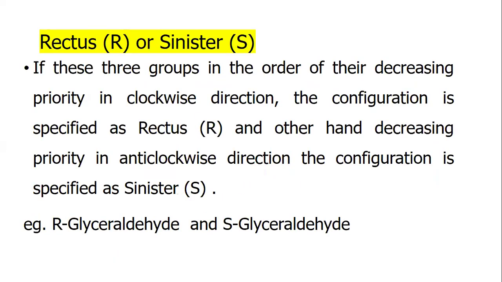If these 3 groups in the order of their decreasing priority go in a clockwise direction, the configuration is specified as R, rectus. On the other hand, if decreasing priority goes in an anticlockwise direction, the configuration is specified as S, sinister. For example, R-glyceraldehyde and S-glyceraldehyde.